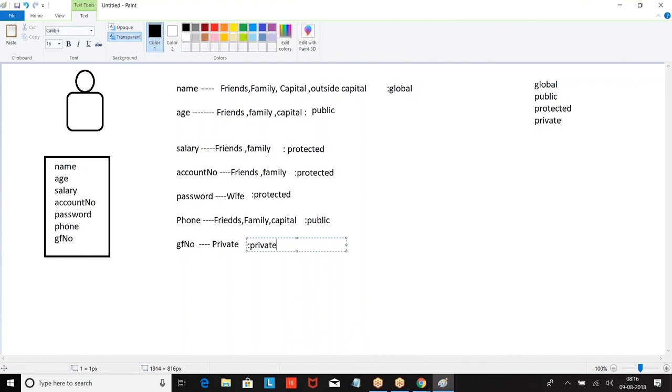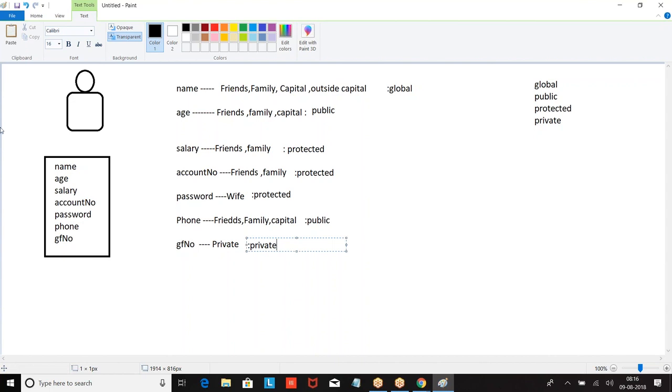So the access modifiers specify the visibility of the class, the visibility of the method, the visibility of the variable, that is, where and how the members are visible. I hope you have got my point.